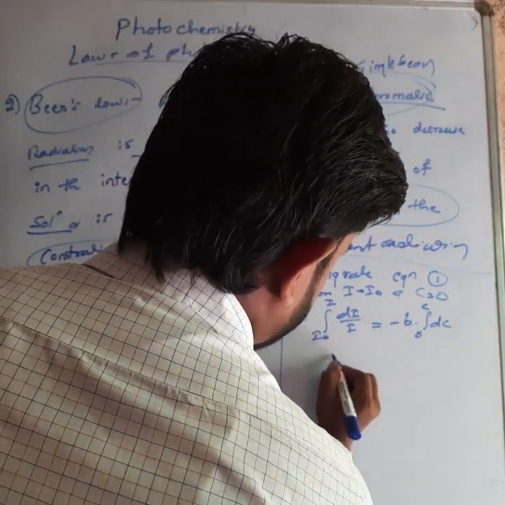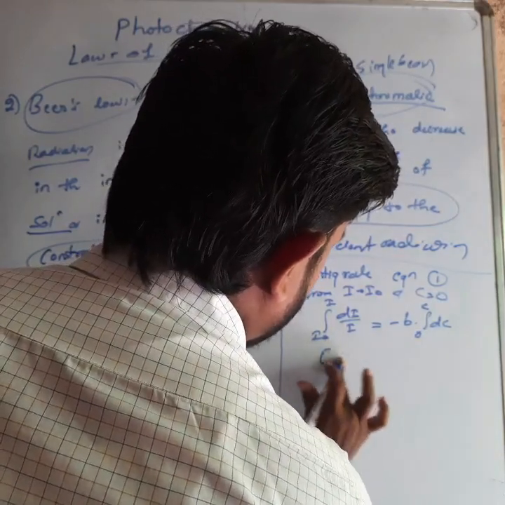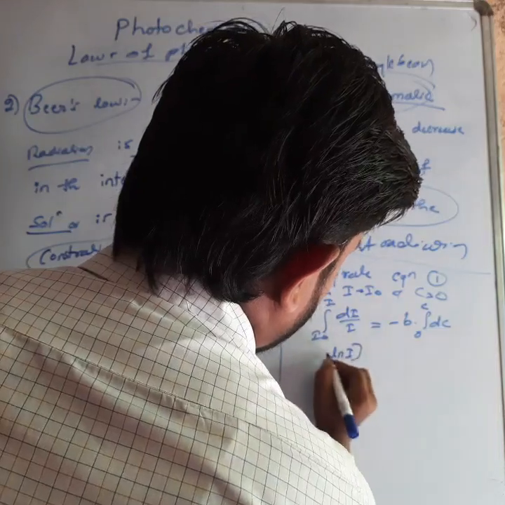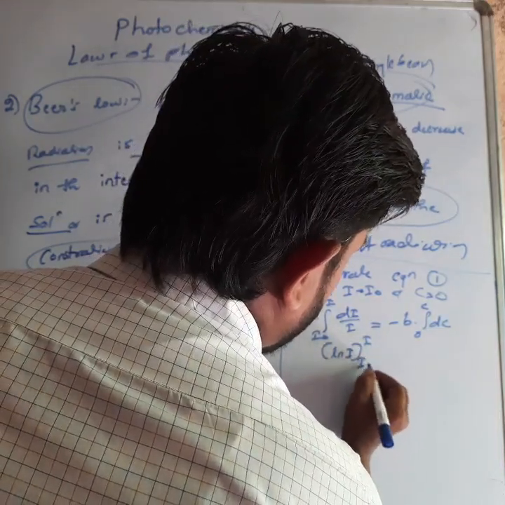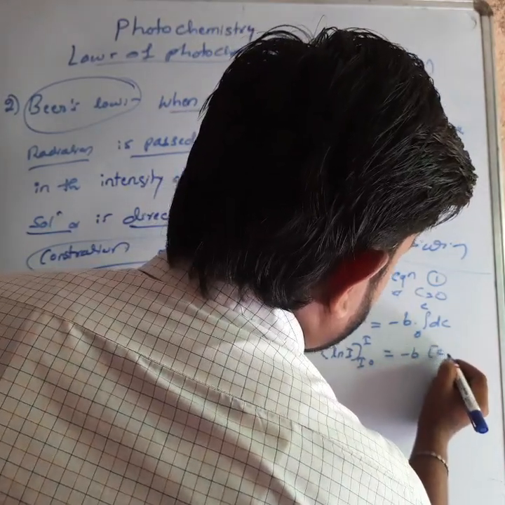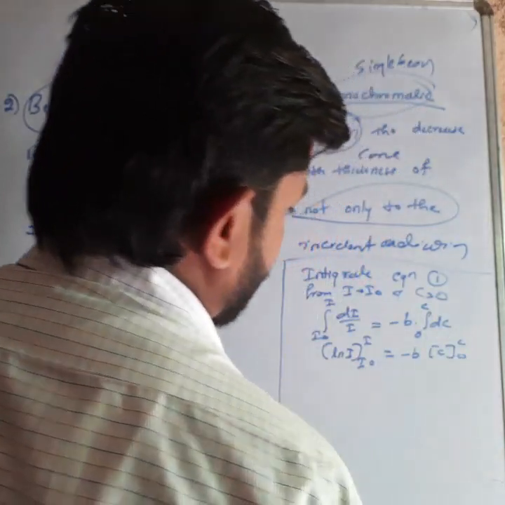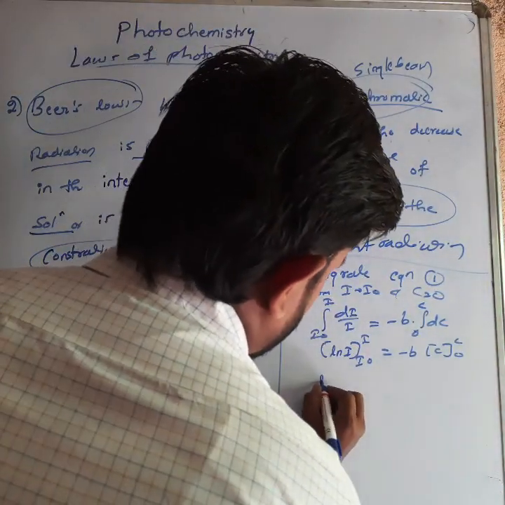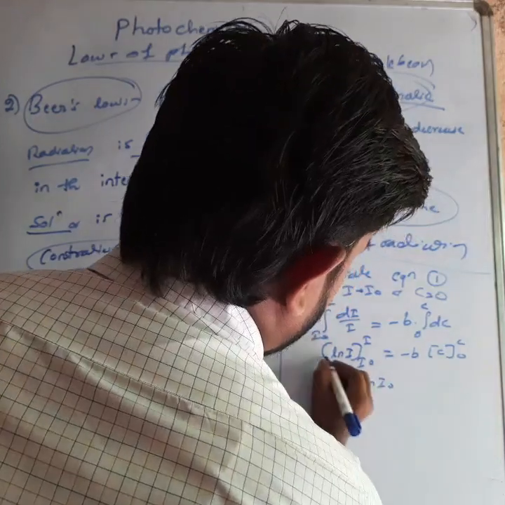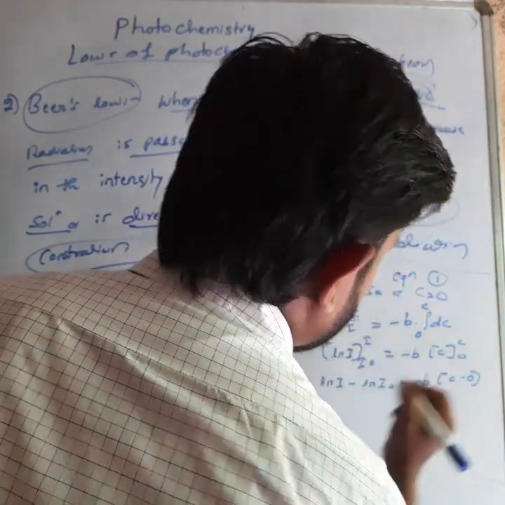See here, integration of 1 by I equal to ln I, from I to I naught, equal to minus b integration of dC, which is c, from c to 0. So ln I minus ln I naught, we can split. Next, c minus 0.